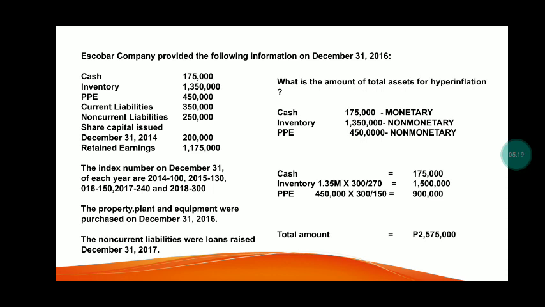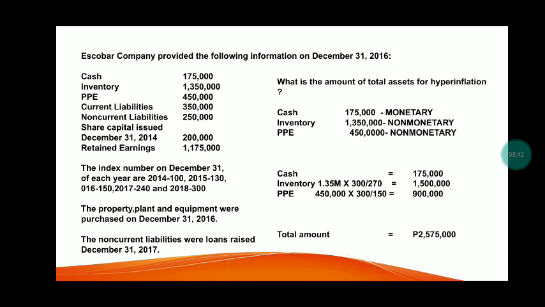So let's proceed to the PPE. 450,000 times the index number at the reporting period, which is 300, divided by the index number at acquisition date, which is December 31, 2016. It is stated that PPE is purchased on 2016. So let's use the 150 index number.